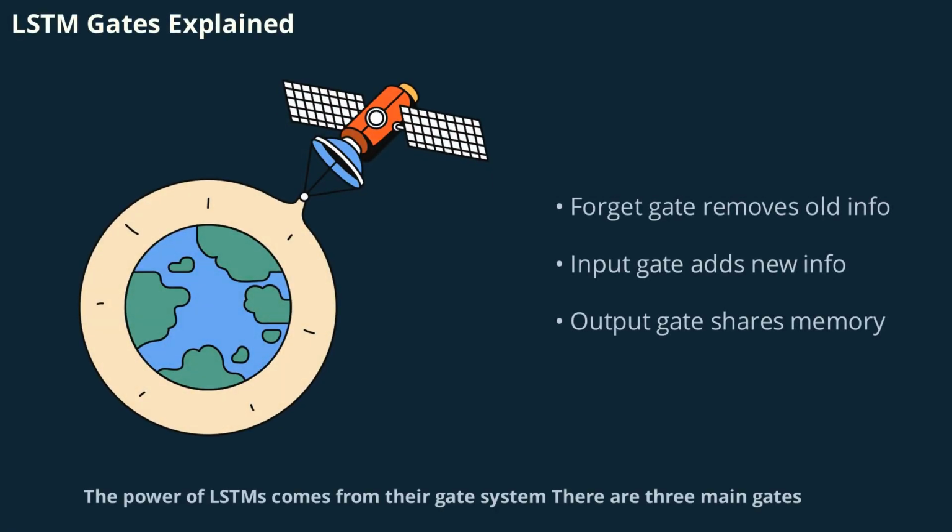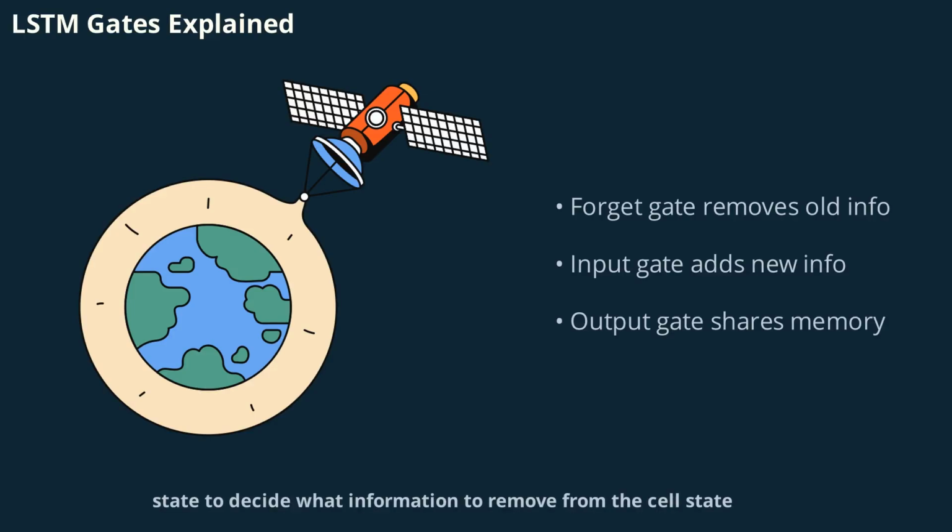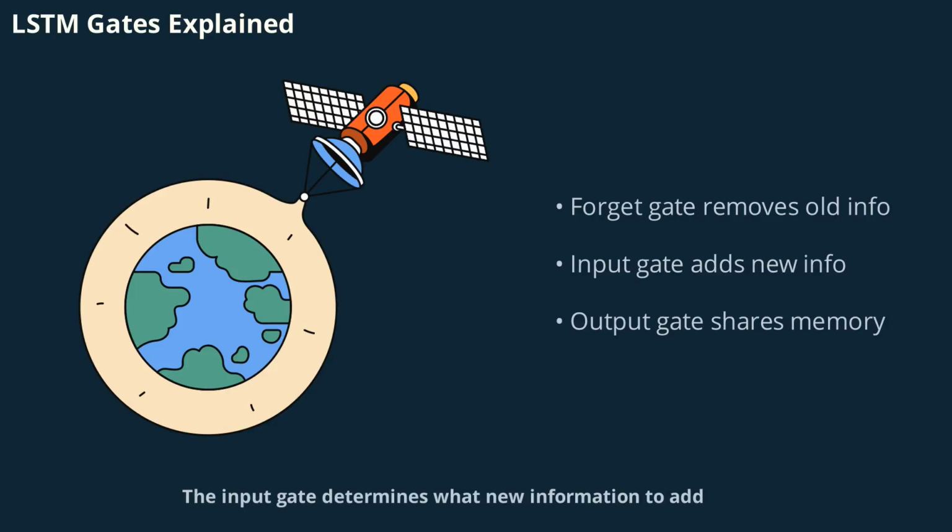There are three main gates: the forget gate, the input gate, and the output gate. The forget gate looks at the current input and previous hidden state to decide what information to remove from the cell state. The input gate determines what new information to add, while the output gate decides what information to pass on to the next step.